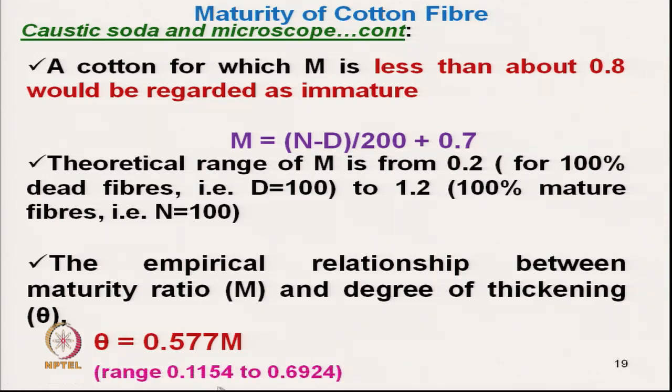The range of theta value will be 0.1158 to 0.6927, because the range of m is 0.2 to 1.2. If we replace m by 0.2, we will get 0.1154, and if we replace m with 1.2, we will get 0.6924. So, this is the range.